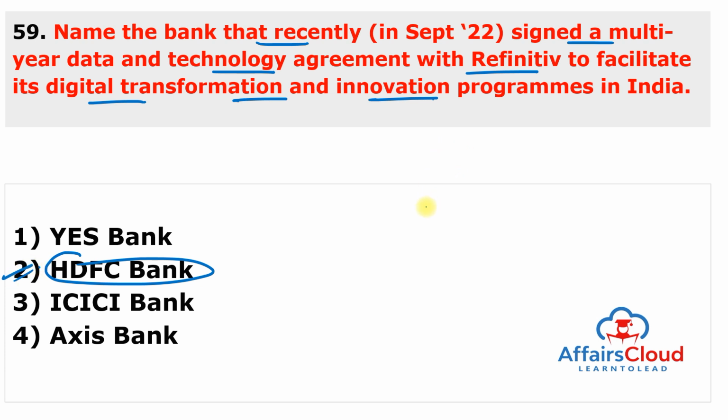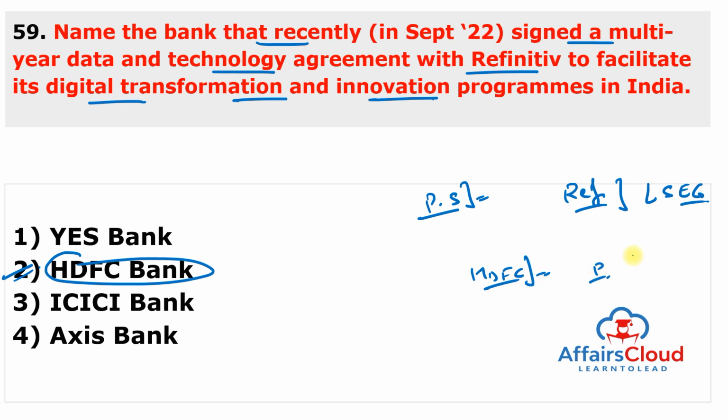So HDFC Bank, which is India's largest private sector bank, has inked a multi-year data and technology agreement with Refinitiv, a London Stock Exchange Group business, to facilitate its digital transformation and innovation program across its businesses in India. And under a multi-year agreement, HDFC Bank will gain complete access to the Refinitiv's data and products, allowing it to realize new customer opportunities and accelerate its innovation drive while lowering total cost. It means HDFC Bank will take the help of the Refinitiv for digital transformation.